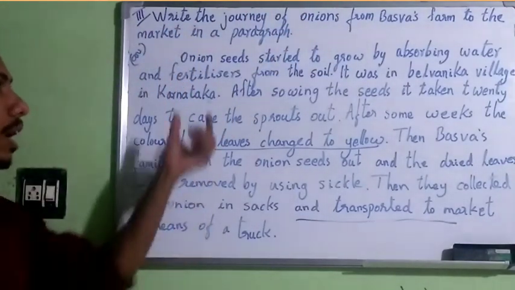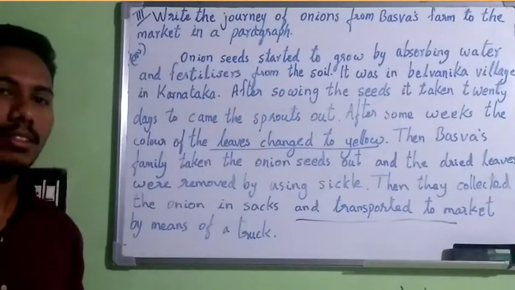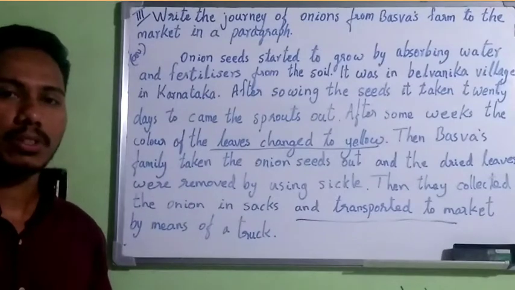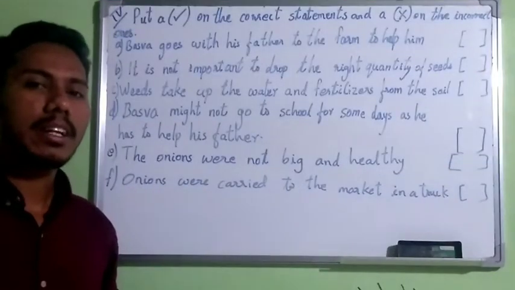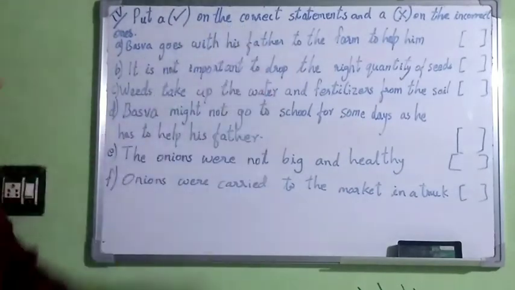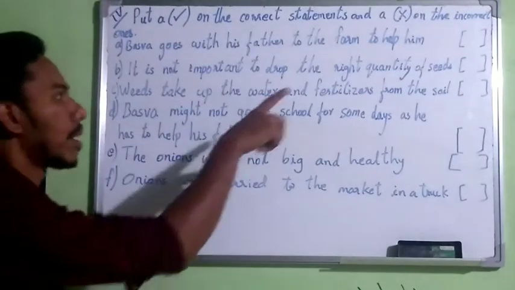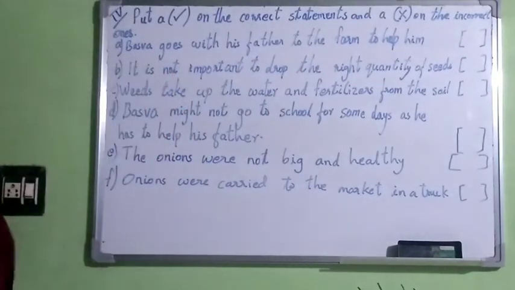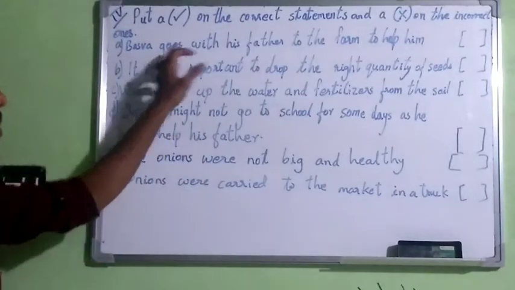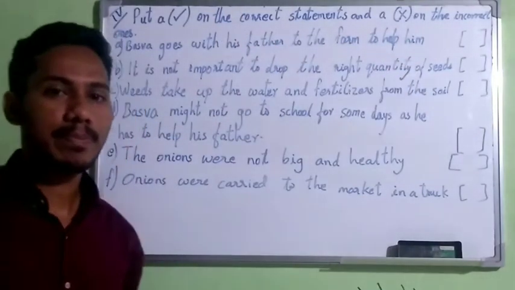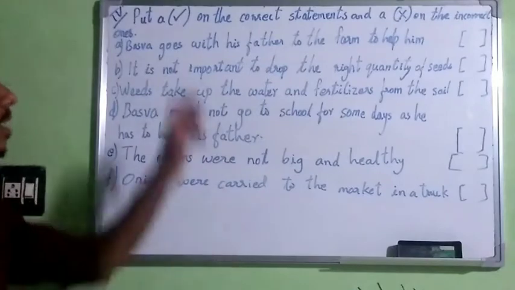So you have to write these sentences in your workbook and also in your notebook. Then look at the next question. It is true or false. Put a tick mark on the correct statement and a cross mark on the incorrect ones. Read the first one. Baswa goes with his father to the farm to help him. Is it true or false?